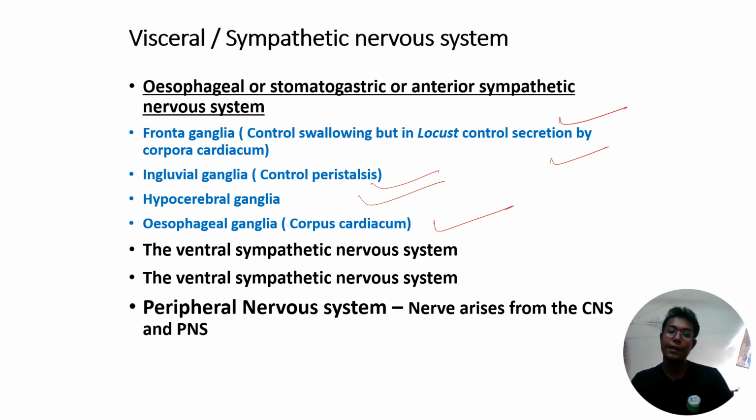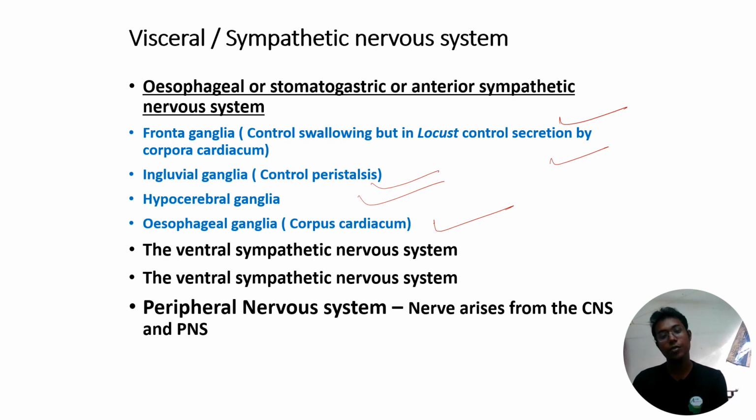Generally, in the case of locust, the frontal ganglia also regulate the corpora cardiaca to secrete various secretions, you can say various hormones. This is one of the endocrine glands mainly associated with heart function. So all this hormone secretion function is regulated by the frontal ganglia in locust. Then the hypocerebral ganglia, which is associated with the subesophageal ganglia, regulate the function of the brain and subesophageal ganglia. Then the esophageal ganglia. The other name of the esophageal ganglia is the corpora cardiaca, which regulate the functions of the heart.